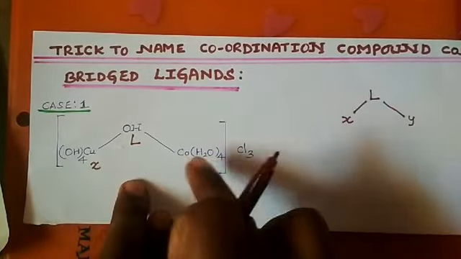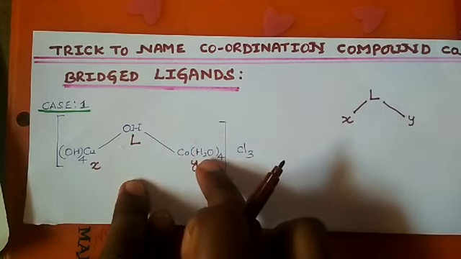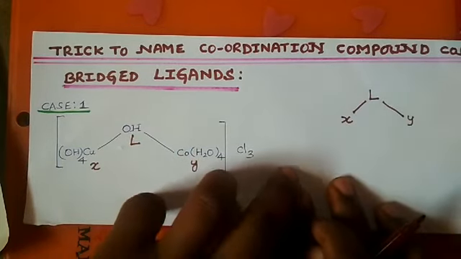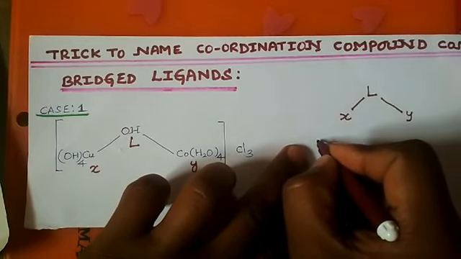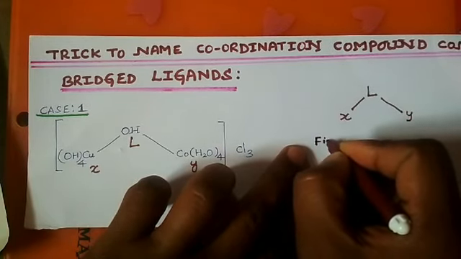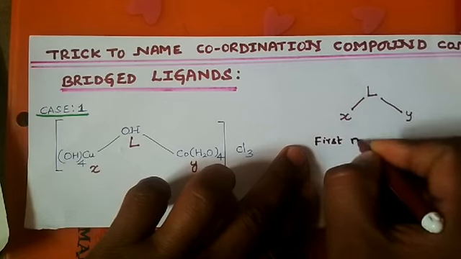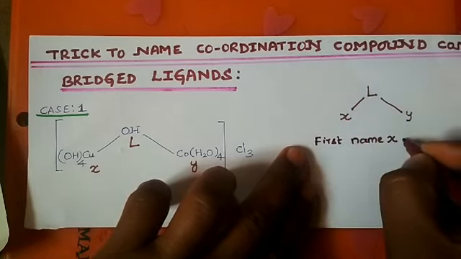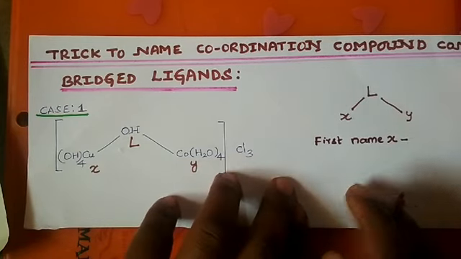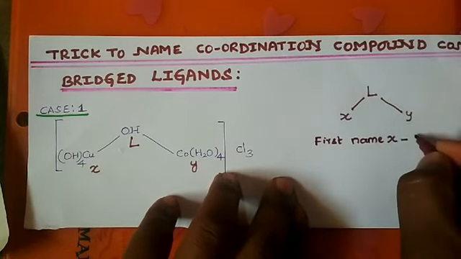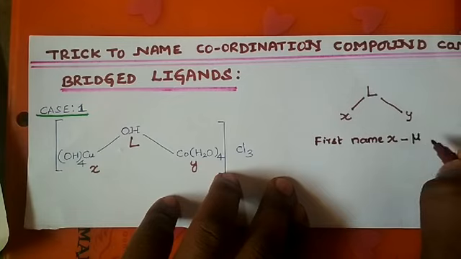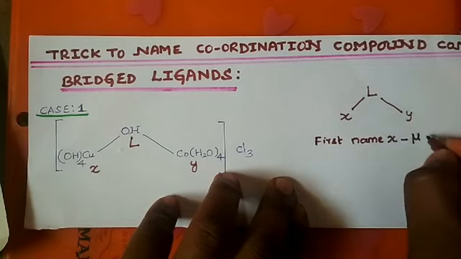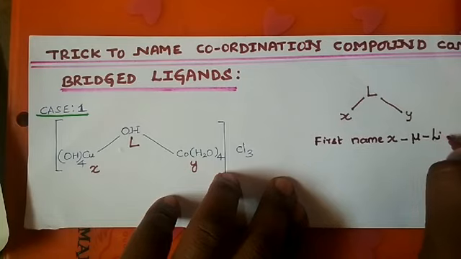Come to case number 1. If two different groups are attached to a ligand, then first you name the left side group, X, followed by the ligand name. The bridged ligand is written with the bridging symbol mu, which indicates this is the bridge to the ligand, and then the ligand name.